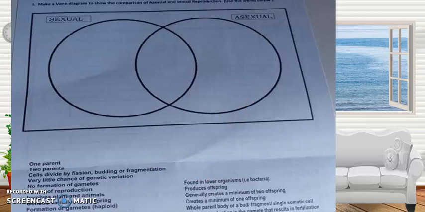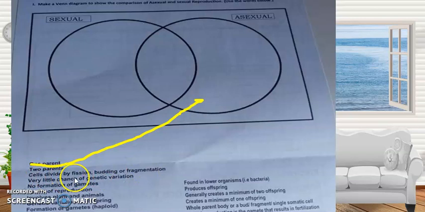Okay, unahin natin itong unang words dito. Yellow muna ang ating gagamitin. Okay. So, color coding lang tayo, okay? So, dito, one parent. So, ito ay mangyayari sa asexual reproduction. Okay, one parent siya.